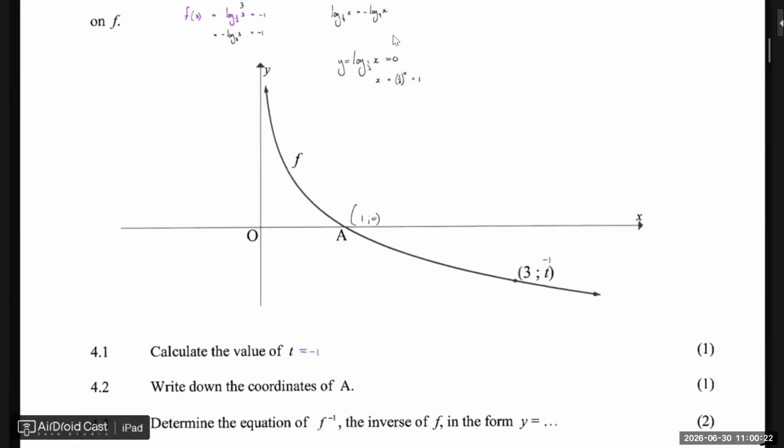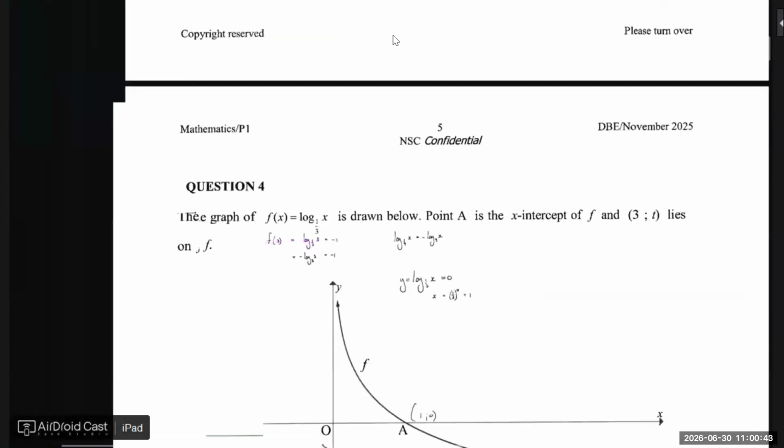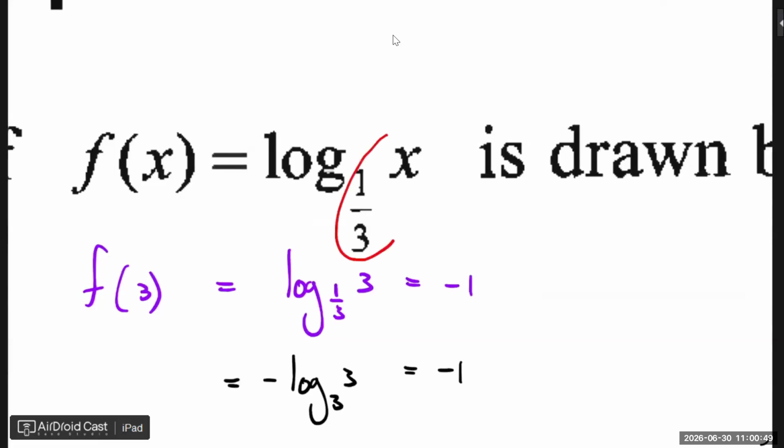Next, for 2 marks, what is the equation of the inverse? So go get the equation of the inverse, it's only 2 marks. Y equals a third to the power of x. So that will be the answer. Now again, don't take this as it's always the case. But again, if you just have 5 seconds left, it's a third to the power of x. But like I said, that's just if it's as easy as this. If there's no number in front here and nothing here, if it's just as this, then you can just quickly write that down.